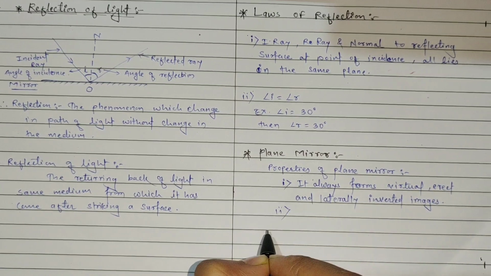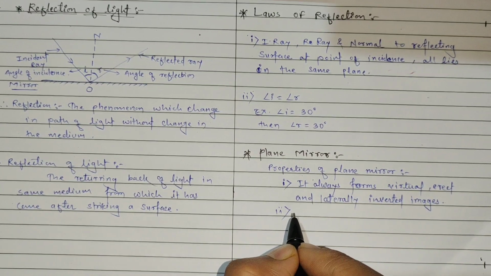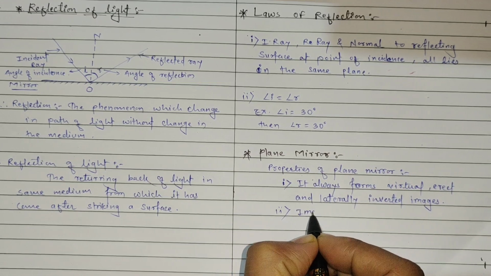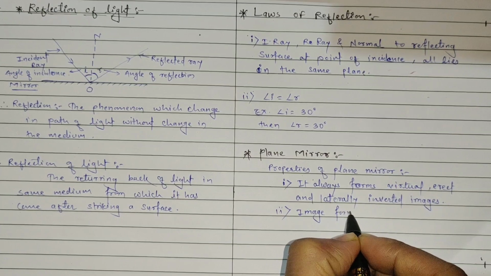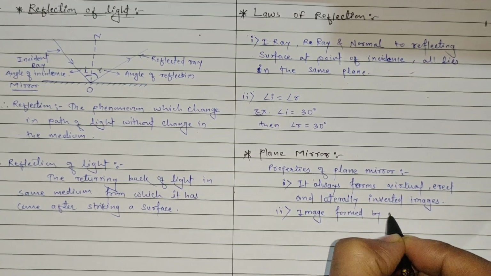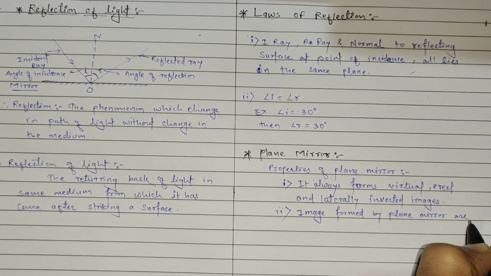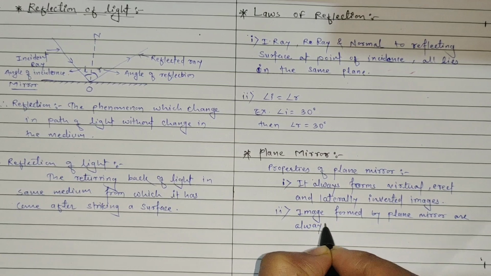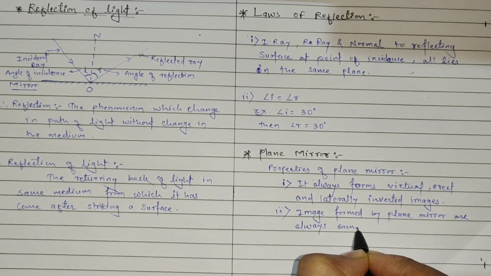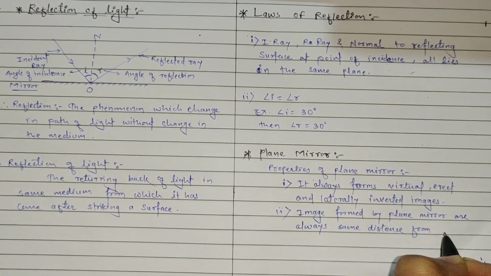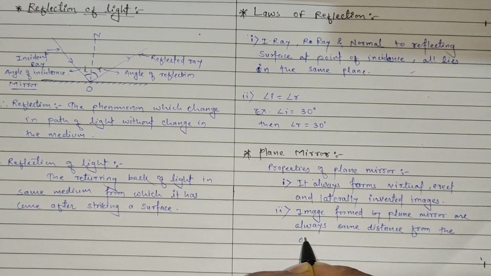Second property of the plane mirror: the image formed by a plane mirror is always at the same distance from the object.